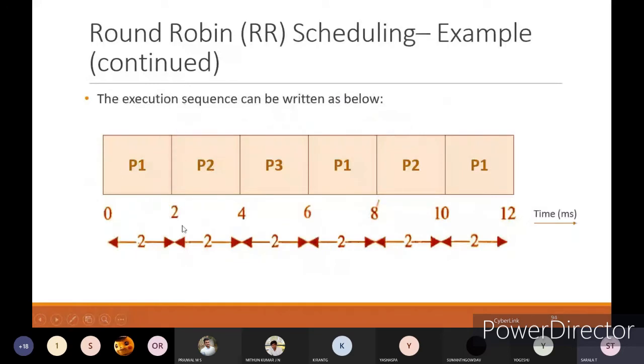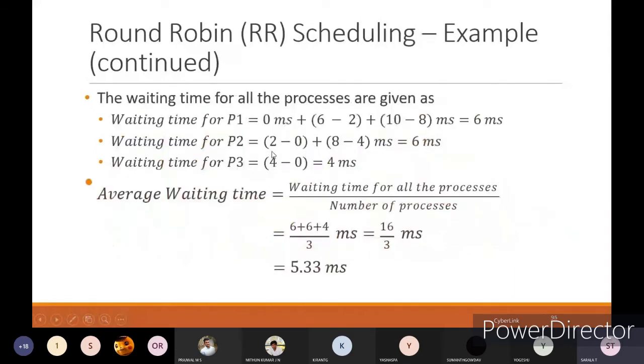For P2 it is 2 milliseconds, from 2 minus 0, which is 2 only, and one more time it is executed here. That's why 8 minus 4 you will take for P2. So 8 minus 4 and 2 minus 0, total is 6 milliseconds.